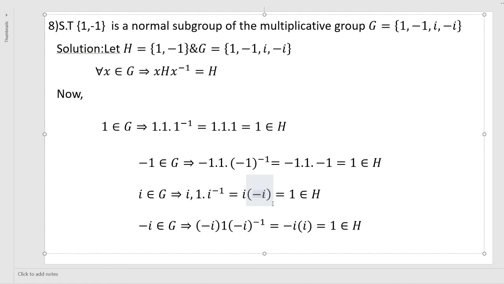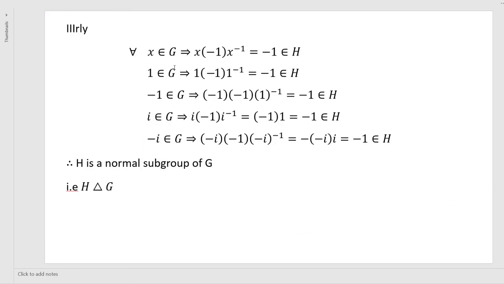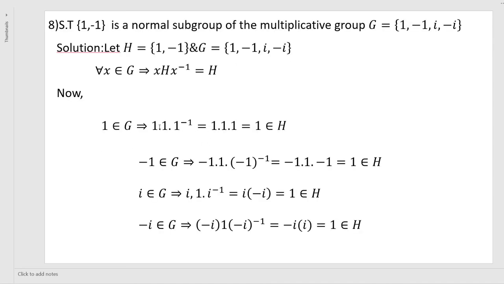Next, minus i belongs to G implies minus i into 1 into minus i whole inverse is equal to minus i into 1 divided by minus i. After rationalizing we have i. We get i into i is i square, minus 1, minus into minus plus 1. So 1 belongs to H. Next, for all x belongs to G, x into minus 1 into x inverse is equal to minus 1, which belongs to H.